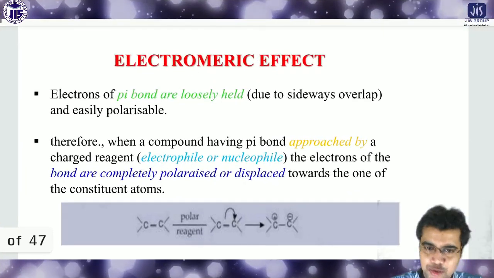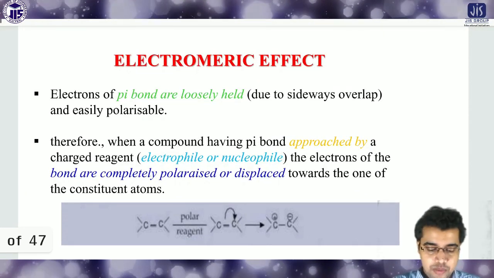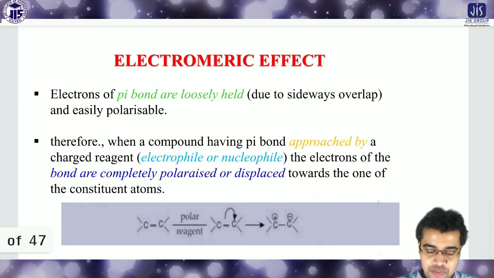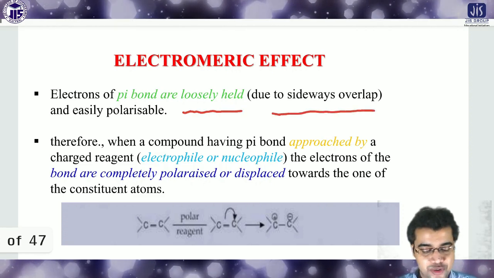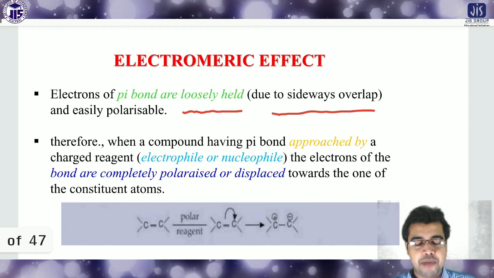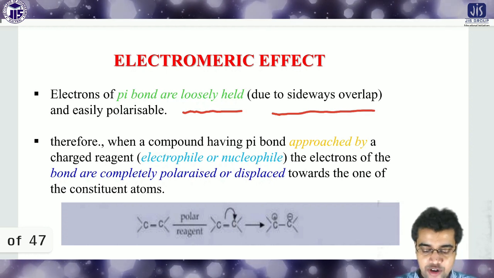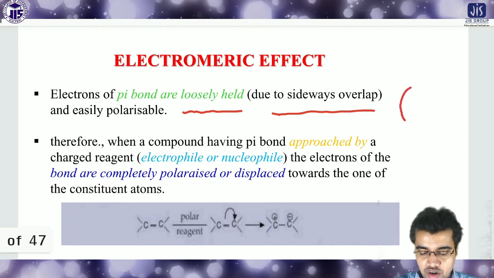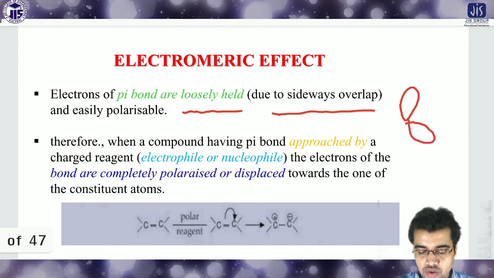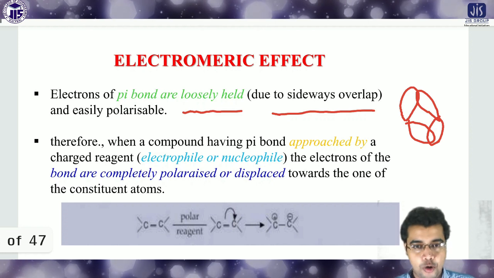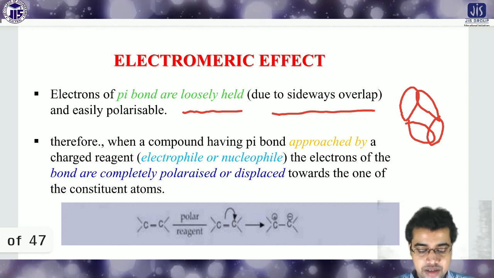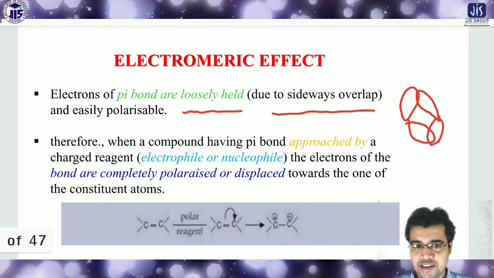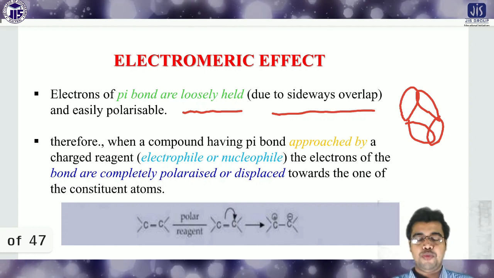What is the electromagnetic effect? The electromagnetic effect means that the electrons of the pi bonds are loosely held due to side-wise overlap. All of you know very well how the overlapping of a pi bond occurs: it is a side by side overlap. If side by side overlap occurs, that means the electrons are loosely bound and easily polarizable.